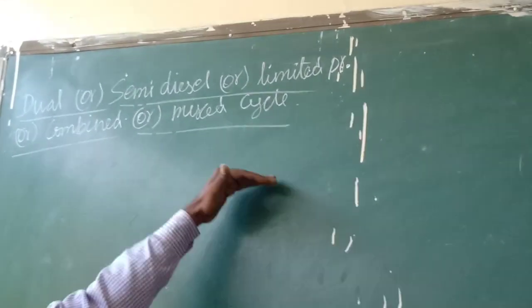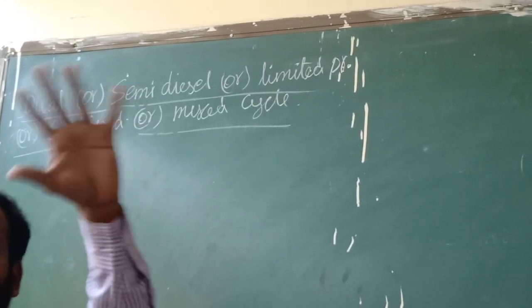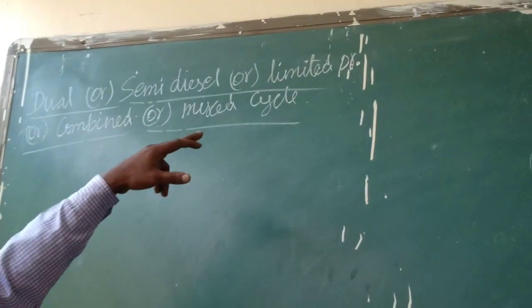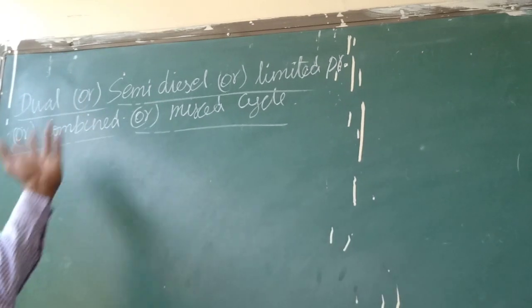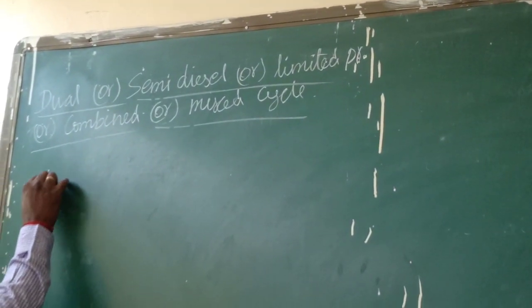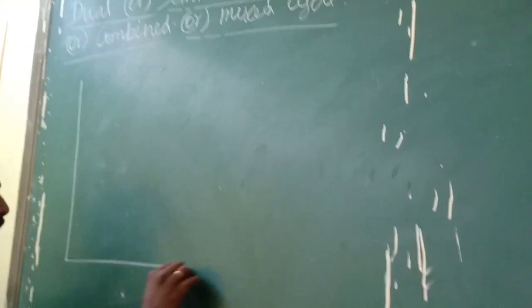We have various names; I have taken these from various books. Whether it is called a mixed cycle, semi-diesel, or limited pressure cycle, everything is called a dual cycle. So similar to the last class, we are going to first see what the PV diagram is.